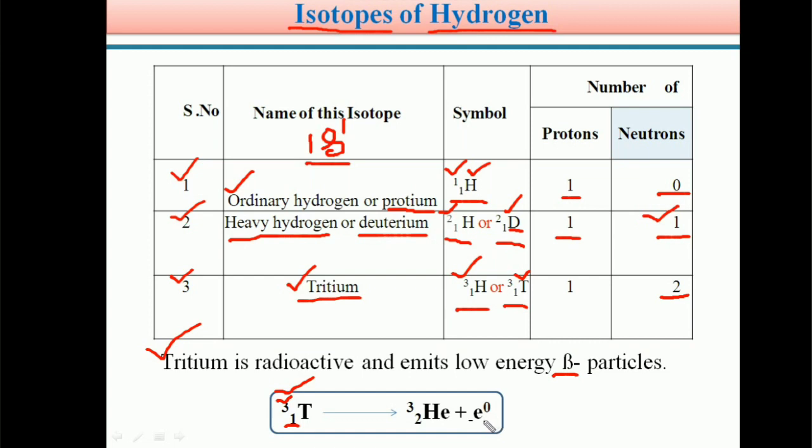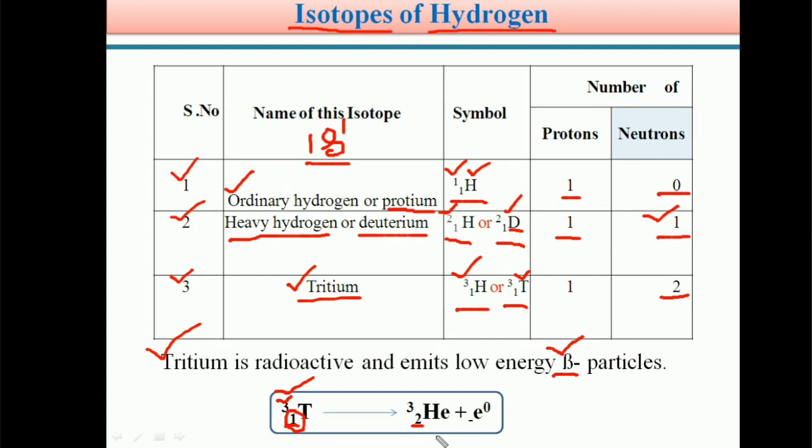Here the addition of an electron takes place. See, the atomic number is 1 here and it changes to 2. So tritium is a radioactive element and it emits low energy beta particles, and this is the reaction that takes place.